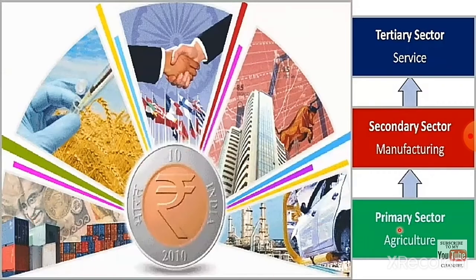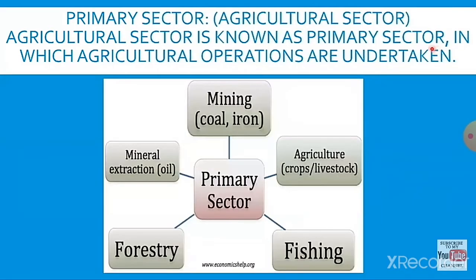Next, sectors of the Indian economy. It is classified into primary sector, secondary sector and tertiary sector. First, primary sector. It is also called the agricultural sector, in which agricultural operations are undertaken. For example, primary sectors include agriculture like crops, livestock, next fishing, forestry, and mineral extraction like oil and mining of coal, iron, etc. The activity which is directly involved with nature is called the primary sector or agricultural sector.